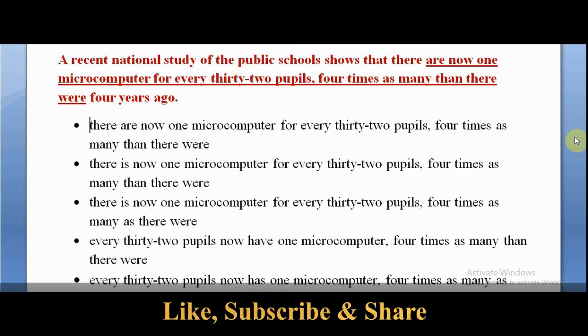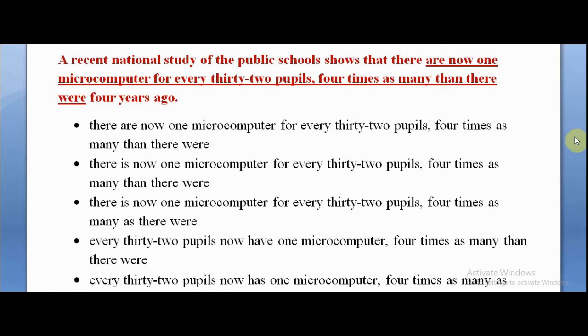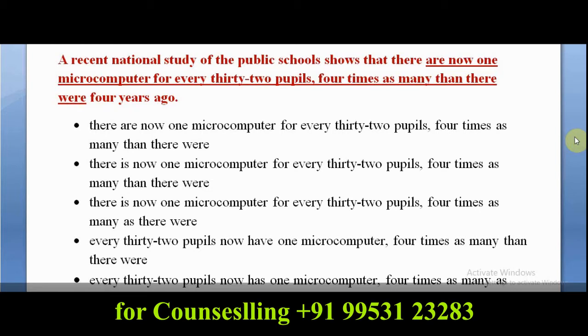Hello friends, welcome back with one more sentence correction question, and we are going to solve one more official guide question. The range of question is 650 and the concept is subject verb agreement and idiom. Alright, so let us begin.